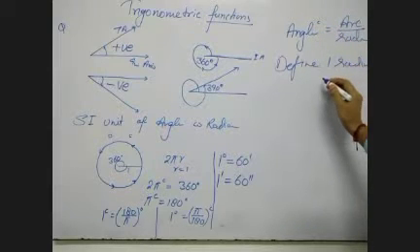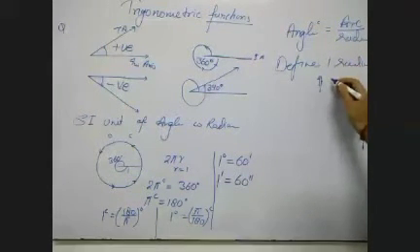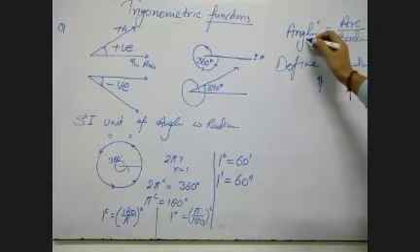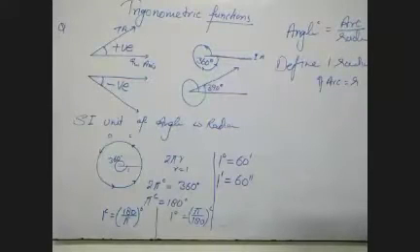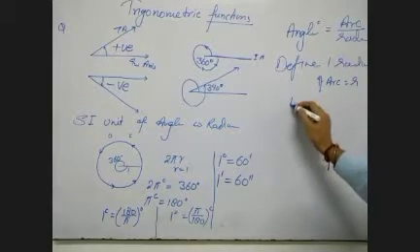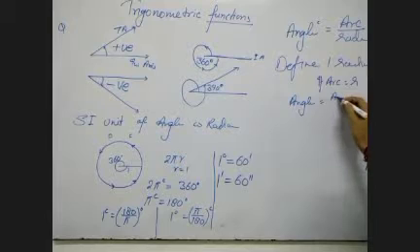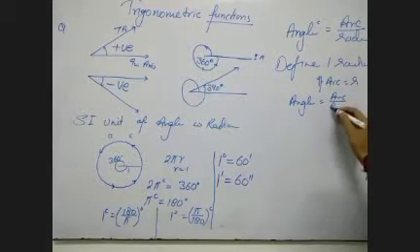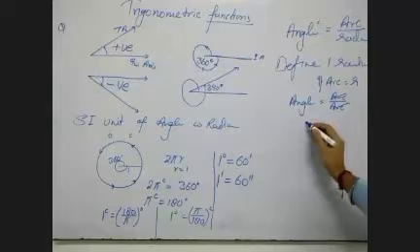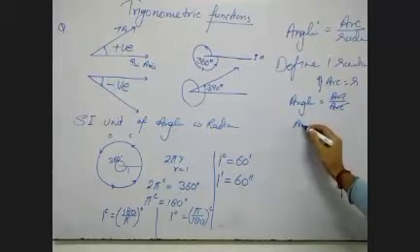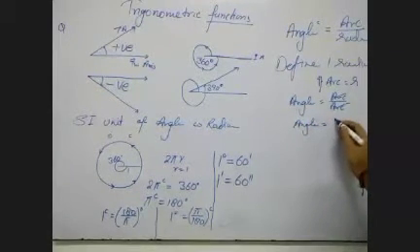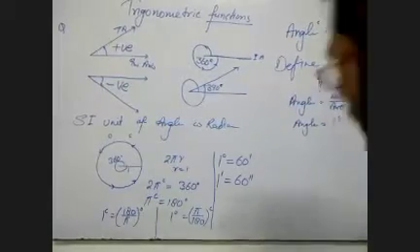1 radian can be defined as, if arc and radius both are equal, then angle will be 1. If arc is equal to radius, then angle equals arc upon radius can be written as arc upon arc. Arc and arc cancel. Angle equals 1 radian.